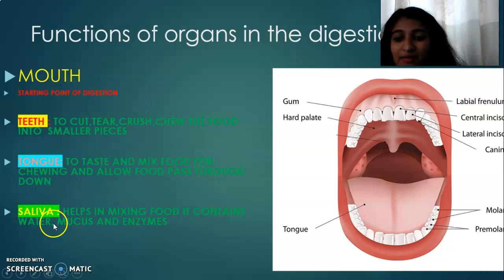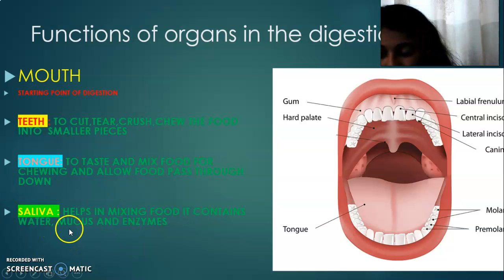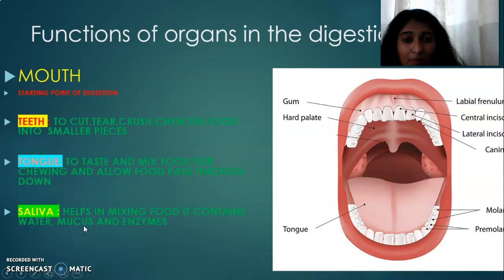Okay, next we have saliva. Saliva is a watery fluid in the mouth for mixing the food. It contains water, mucus, and enzymes. Okay, what are mucus and enzymes? I will discuss that in the next section.